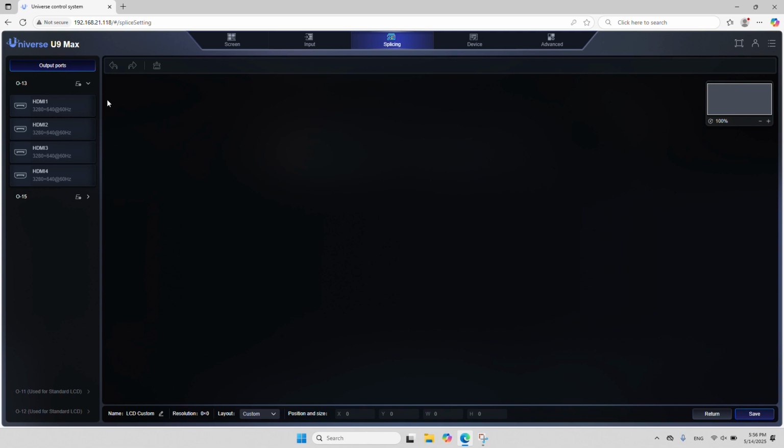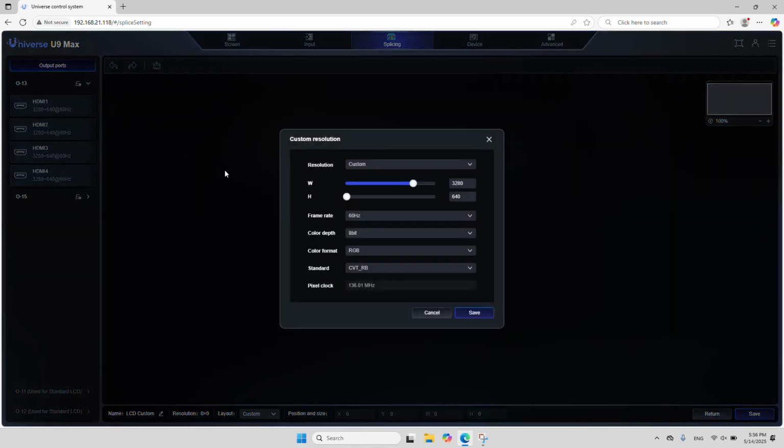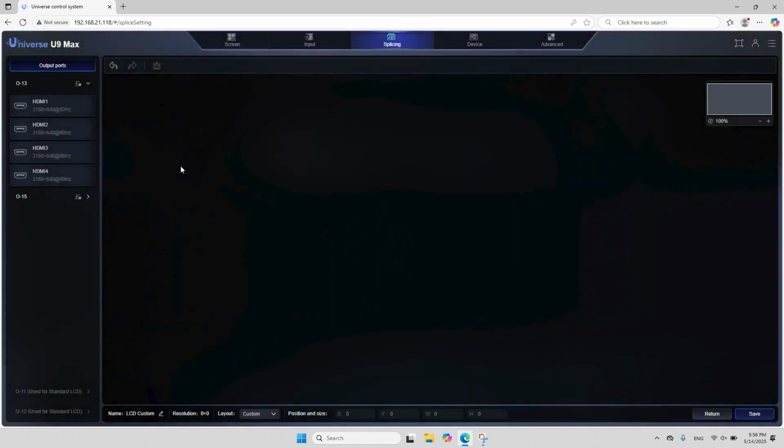Click Output Interface, then click Custom Resolution. Here, you can modify each output board's resolution based on your actual needs. You can adjust the output resolution, frame rate, color depth, color format, and color gamut standard, and you can also view the pixel clock for the custom signal. After making changes, click Save. Repeat the same steps to set up the other output boards.